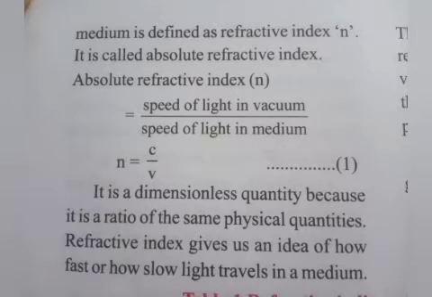Students, what is refractive index? Yes, if V is the speed of light in a certain medium, then the ratio of the speed of light in vacuum to the speed of light in the medium is defined as the refractive index.